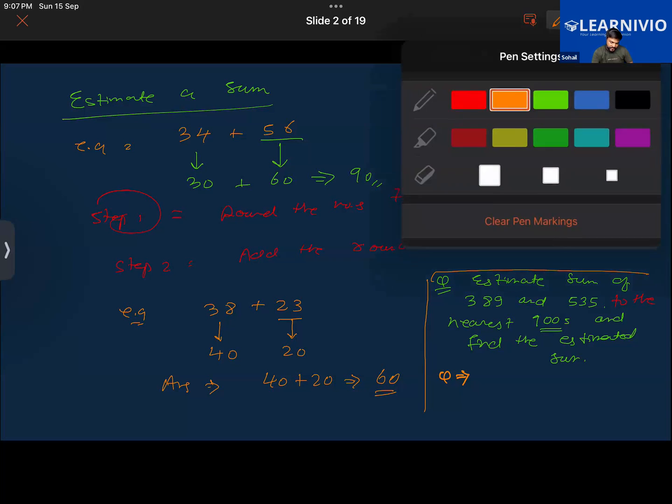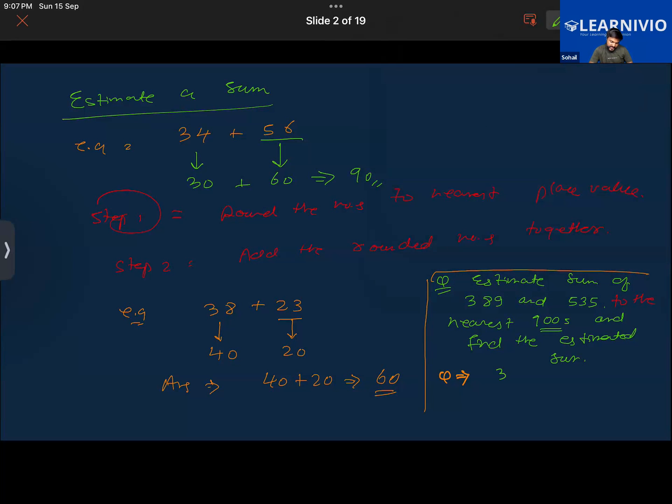Now, here the number 389 is closer to 400 as compared to 300. So we are going to round it off to 400. And when we look at 535, it is closer to 500 as compared to 600. So then you are going to add these numbers. 400 plus 500 will be equal to 900.